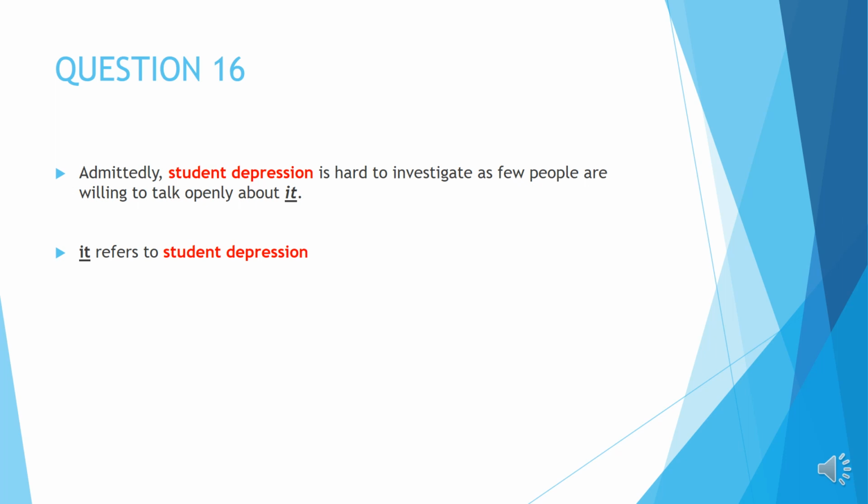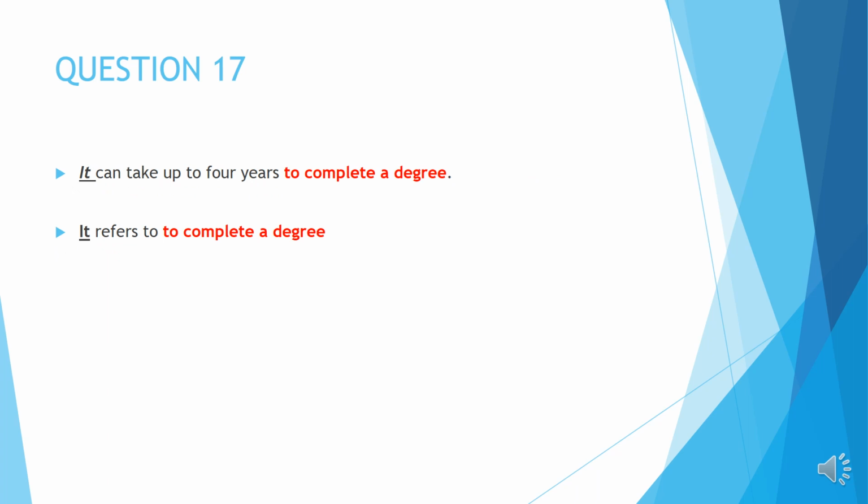Admittedly, student depression is hard to investigate as few people are willing to talk openly about it. About what? A few people are willing to talk openly about what? About student depression. It can take up 4 years to complete a degree. It can take up 4 years to what? It is referring to this, to what? Okay, it can take up to 4 years to complete a degree. Okay, it's not just degree, but it's to complete a degree.